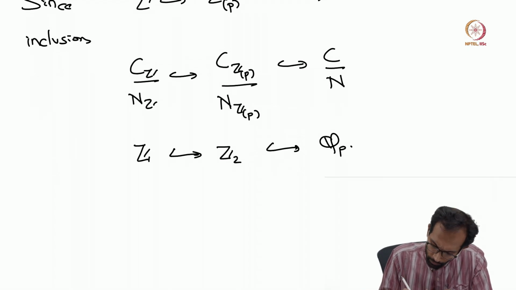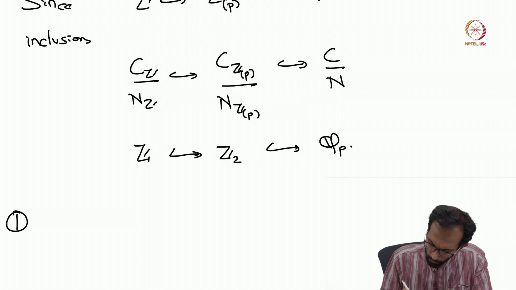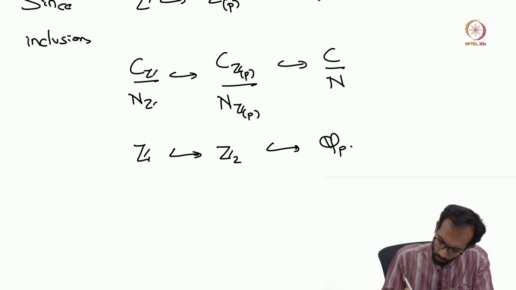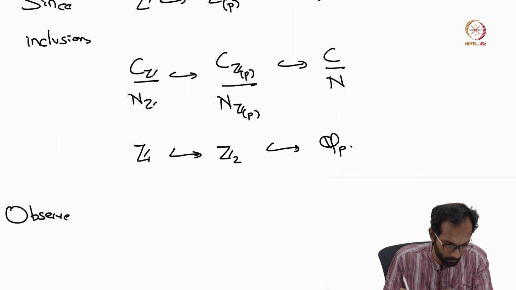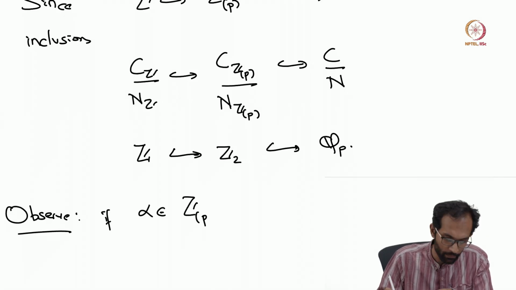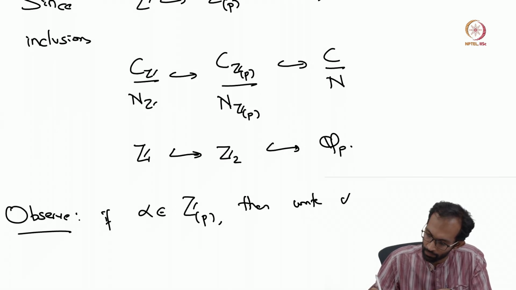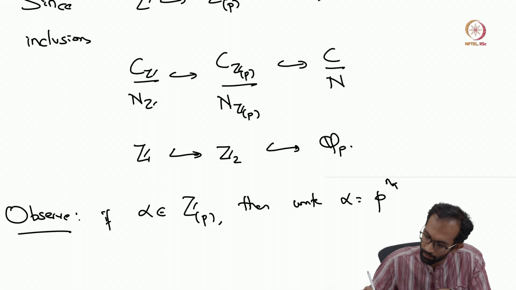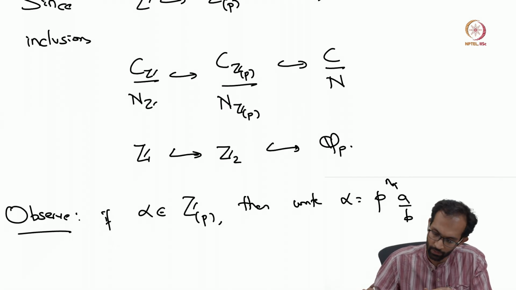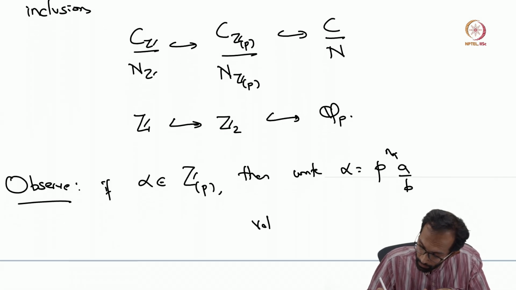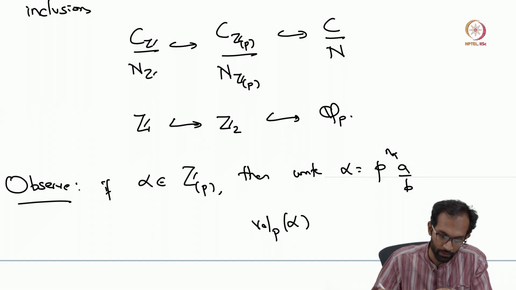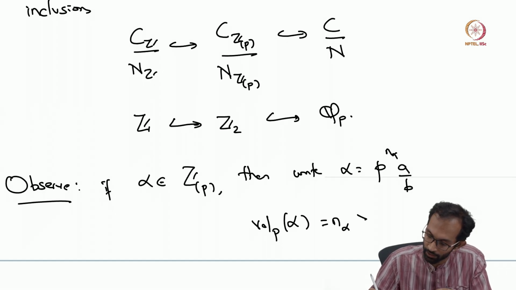Okay, but note, observe, if you have an element alpha in Z localized at p, then you write alpha as p to the n_alpha times a over b. Then the p-adic valuation of this alpha, which is n_alpha, is larger than or equal to 0.